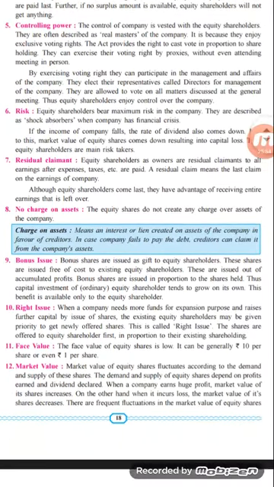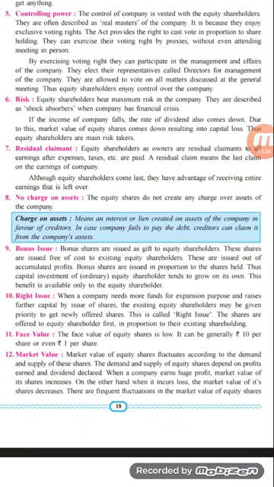The fifth point, that is controlling power. The equity shareholders, being the real owners of the company, are the real masters of the company. They have complete control over the decisions and the management of the company. They can elect the board of directors of the company. They can remove the board of directors of the company. They can decide the decisions related to the company.